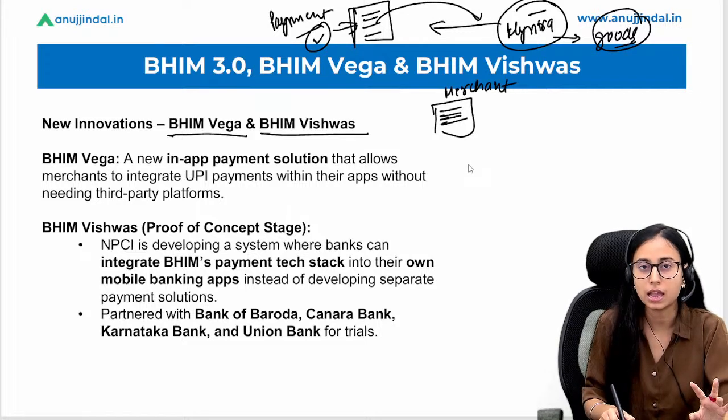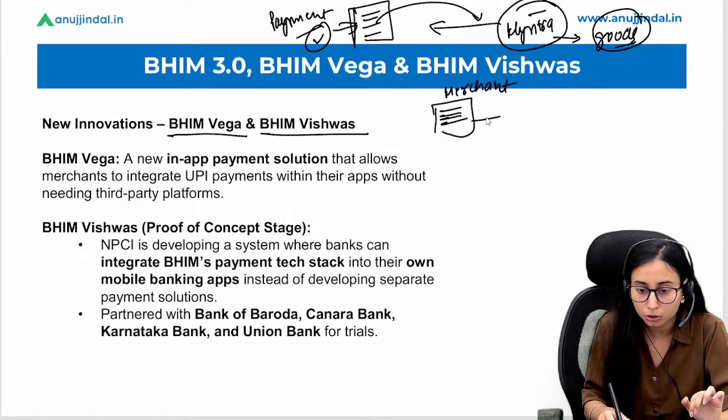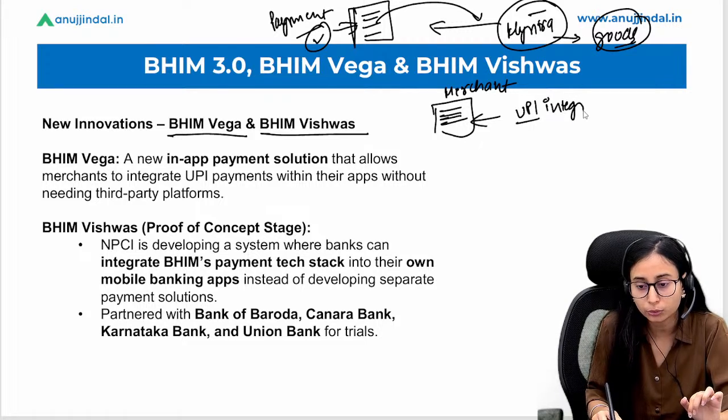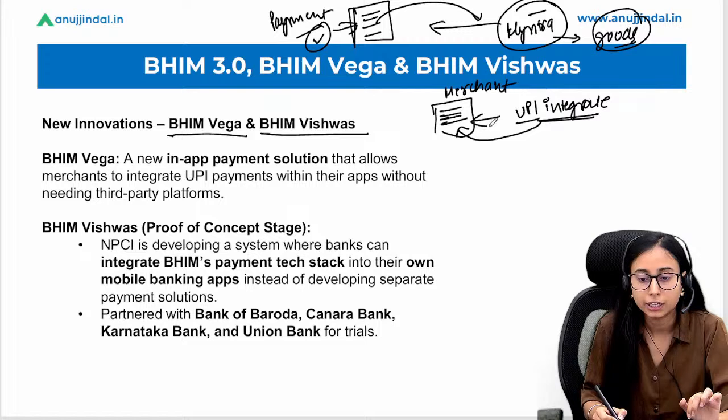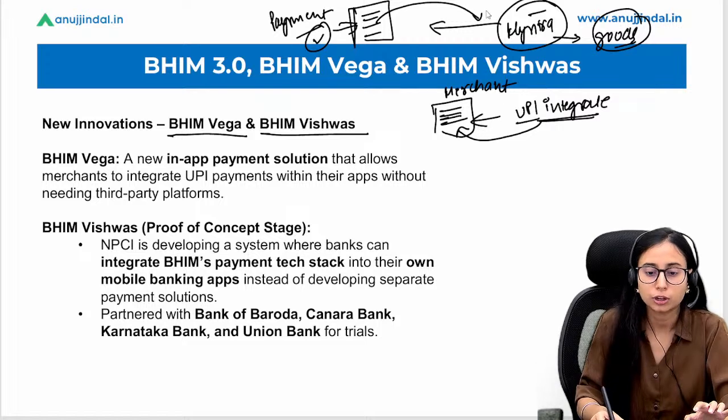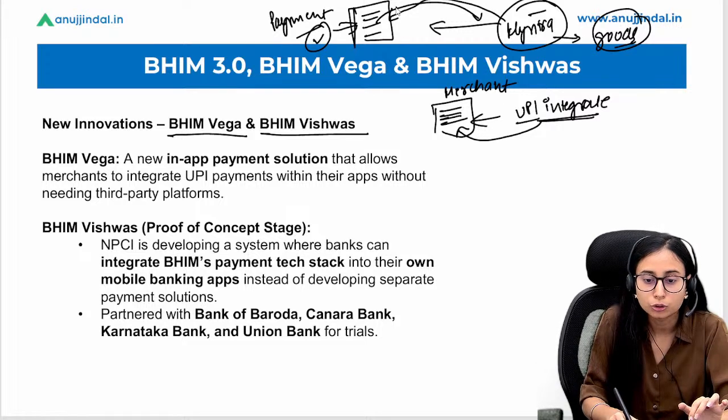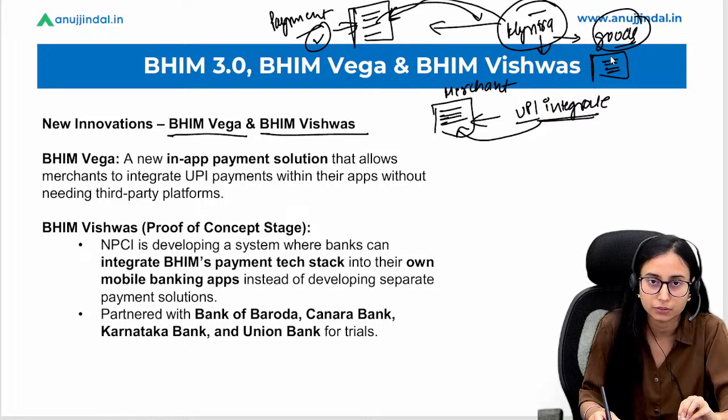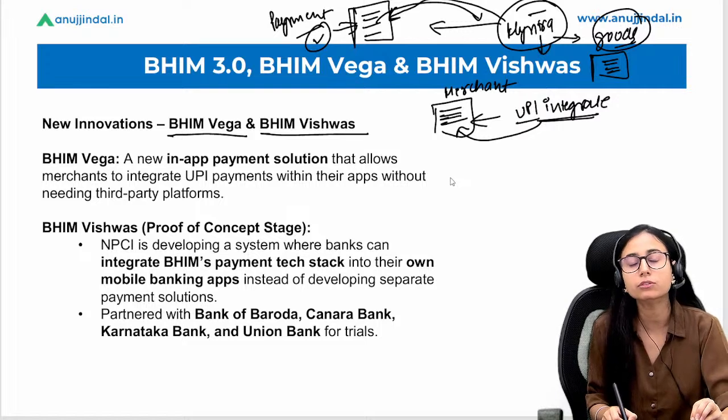Now BHIM Vega and BHIM Vishwas say that we are going to integrate such a facility into the merchant's app itself. So instead of taking me to the UPI interface, they are going to include the payment interface in the Myntra app itself. So this is going to be very helpful for the merchant.